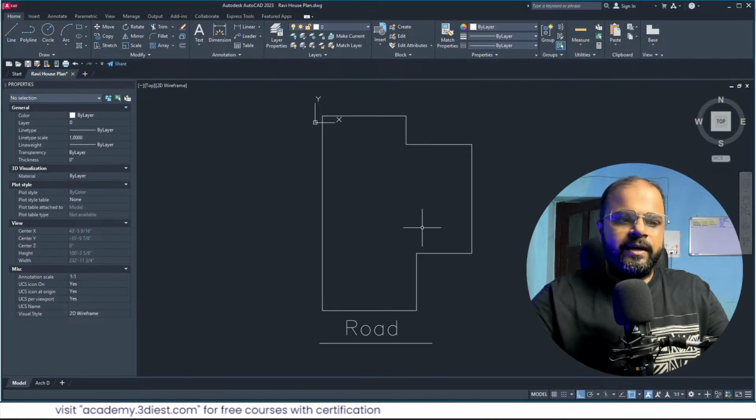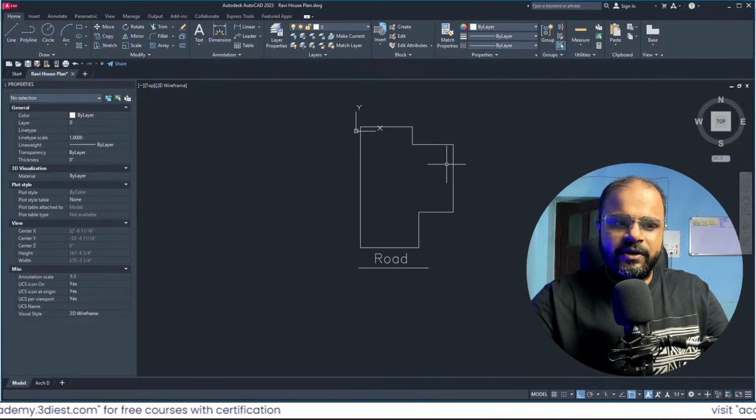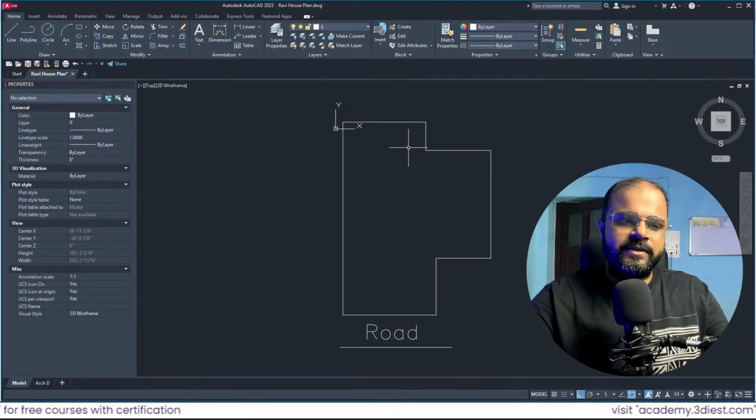Now as you can see, right now we are using AutoCAD and I'm trying to develop a simple floor plan here.